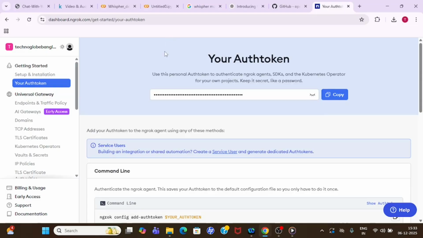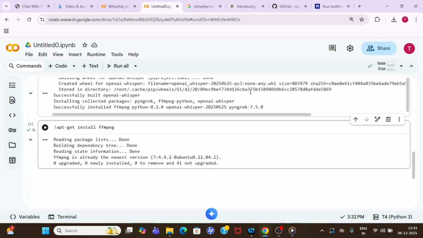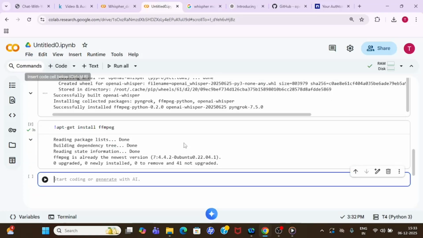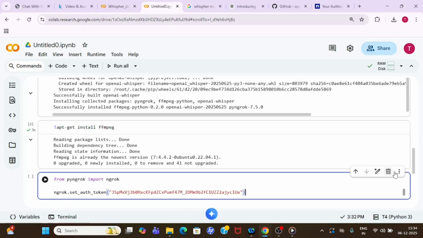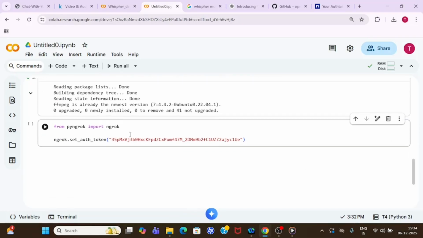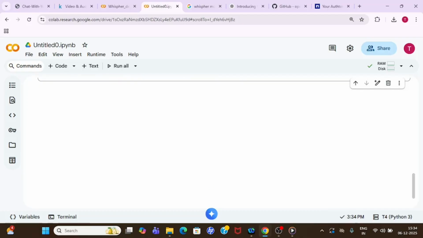So in this, I'll take a new code node. I have already copied my authorization token, so let me write the code for that. I have trimmed my authorization token here, so if you use the same token, it may not work. I will add the correct authorization token later. So from ngrok, I have imported ngrok, and then I am using set auth token. I have copied my auth token over here, right? So let me execute this line. All right, this has been executed successfully.